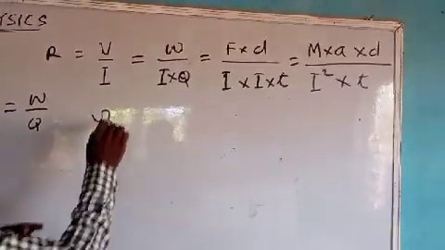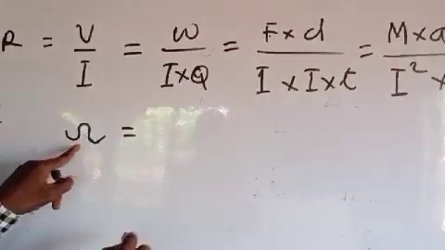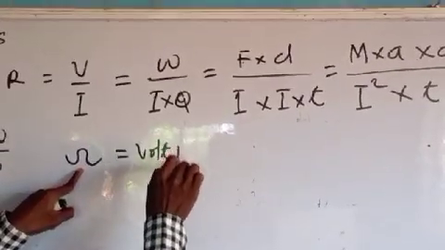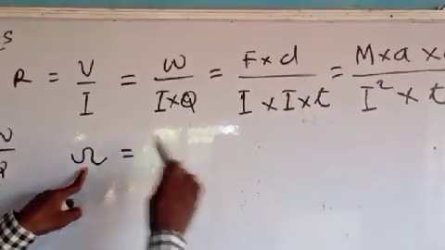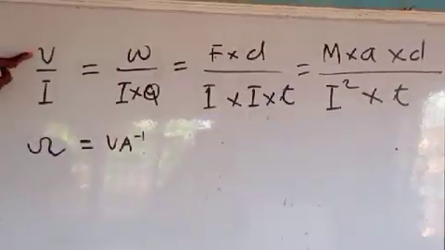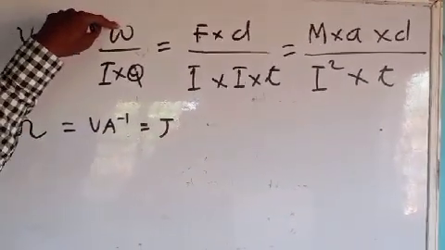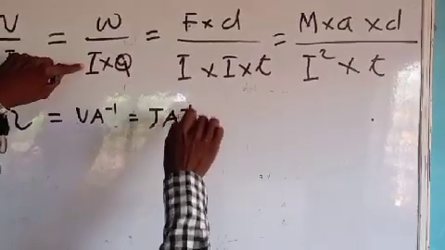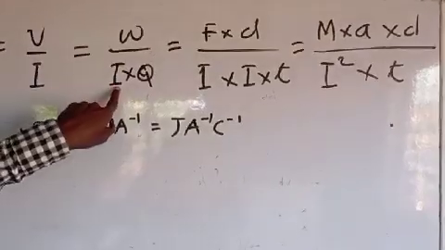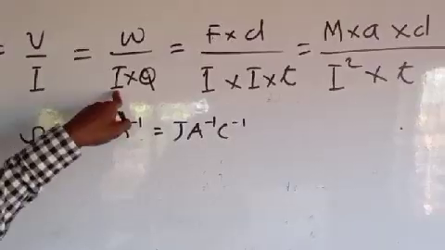So at the end of the day, resistance is in ohms. Look at the symbol for resistance, the unit of resistance, ohms. What is the meaning of ohm? Ohm means volt per ampere. That is the meaning of ohms. Here we can say that is joule, work done, joule, per ampere per coulomb. Joule per ampere, current is ampere per coulomb.